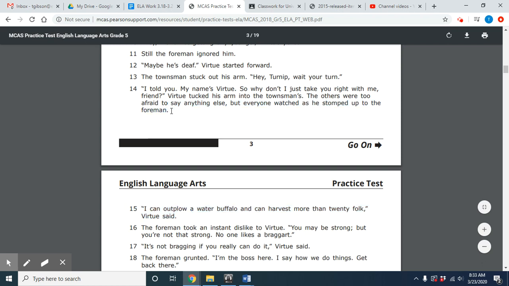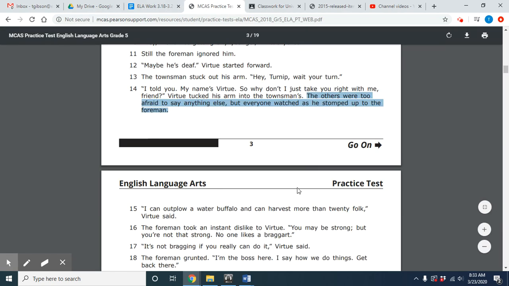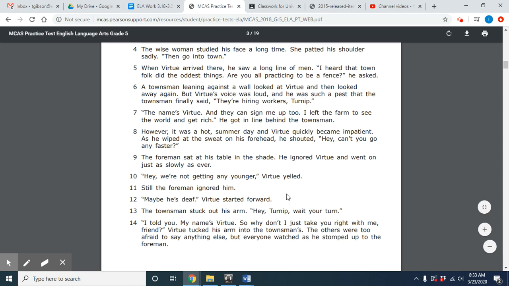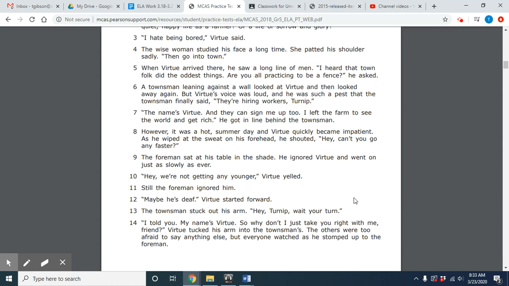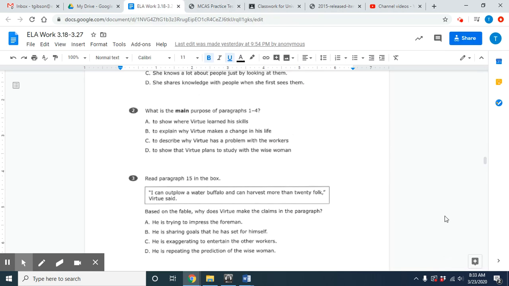Okay. And it says right here, the others were too afraid to say anything else, but everyone watched as he stomped up to the foreman. So he is saying this to the foreman to try and get this job because he's already coming from a place where he knows his craft. So that leaves us to say that the answer choice for number 3 is A. He is trying to impress the foreman. He knows what he's used to in his other town, so he's making sure he's able to share that right now with this person who is hiring. All right, let's go to number 4.